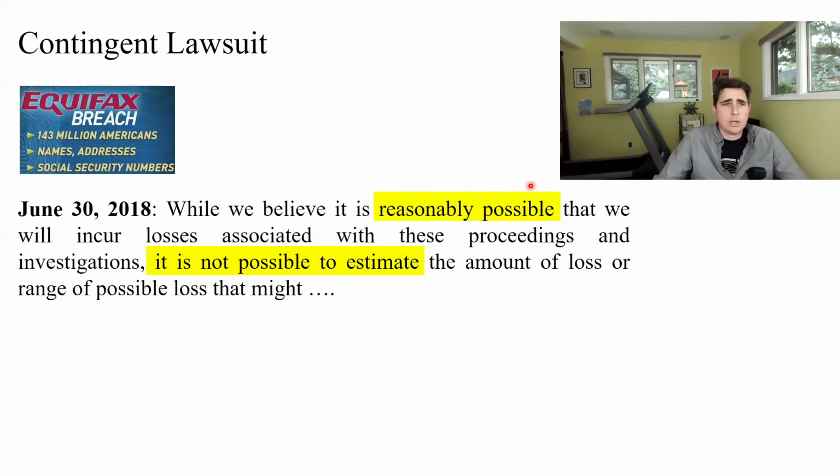I mean, you lose a lot of people's information and you're probably going to be sued successfully. And so, okay, they decided with reasonably possible. And even if they decided it was probable, guess what? It must be probable and reasonably estimable, because you need to know what amount of the loss it's going to be. Otherwise, you can't record a journal entry. So not only is it not probable here, but it's also not possible to estimate the amount of the loss.